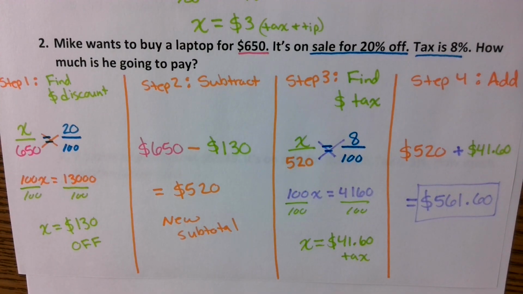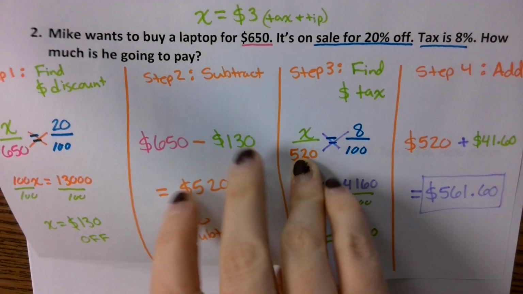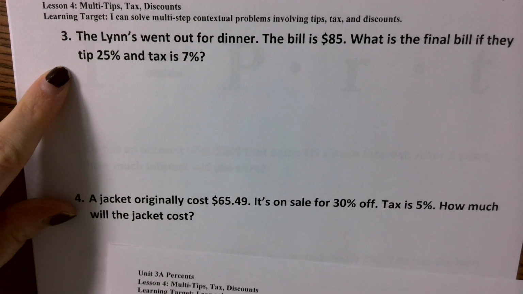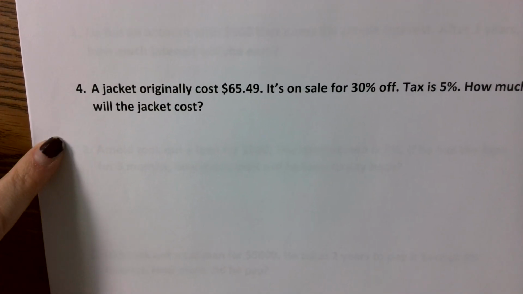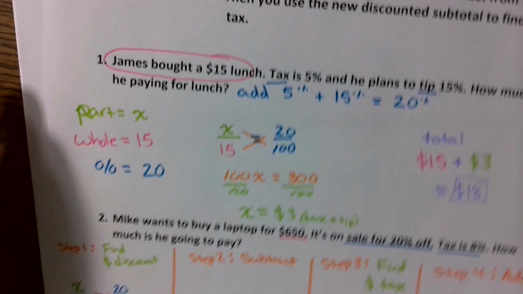Number 3 is just like problem number 1, right? That's a tax and tip problem. Number 4 is just like problem 2. The 4 columns. Okay?